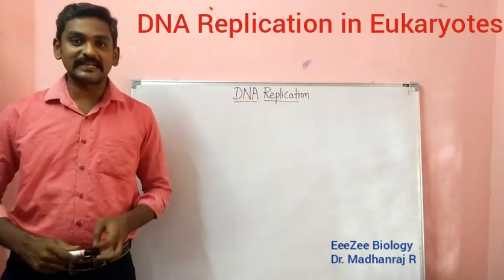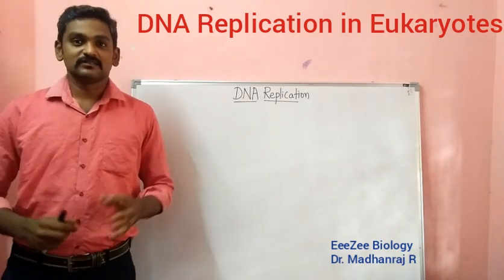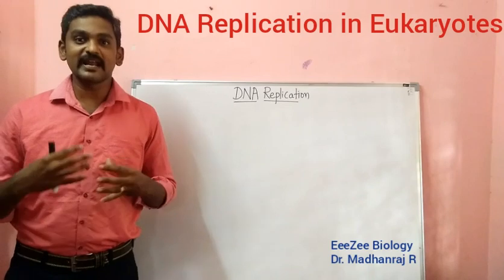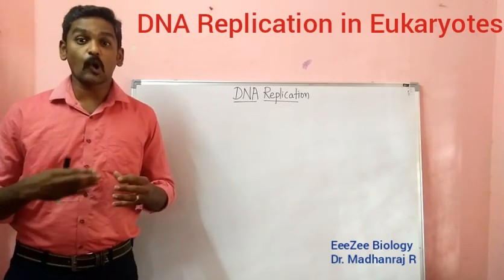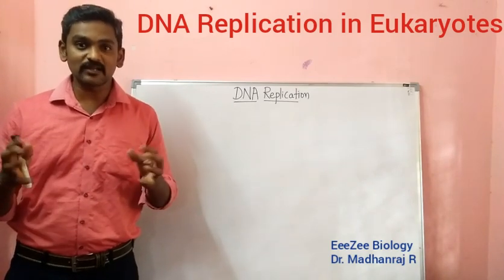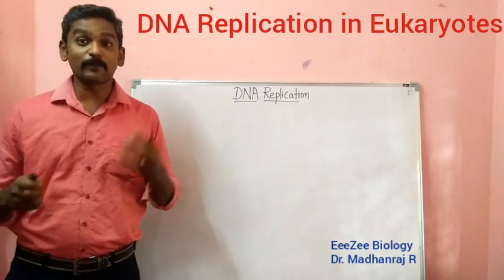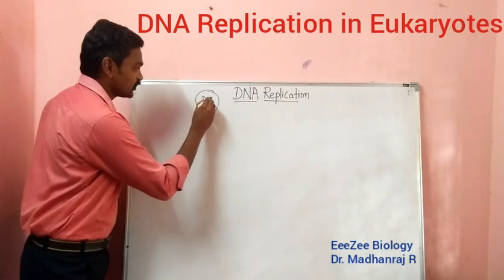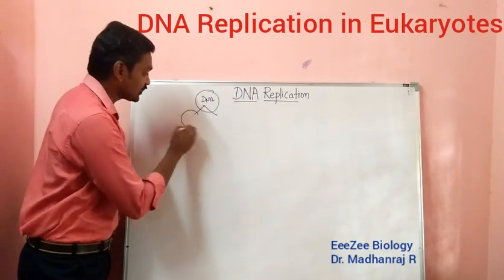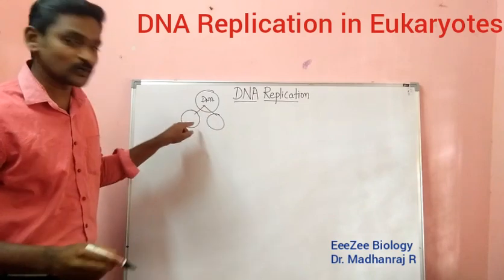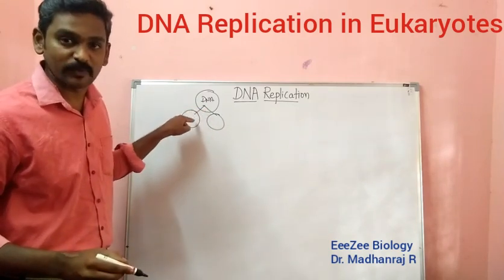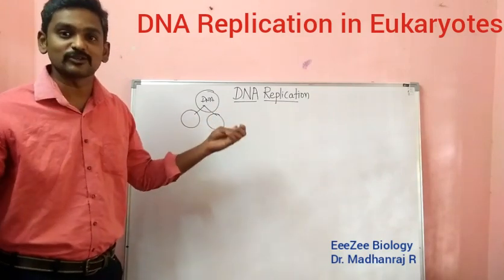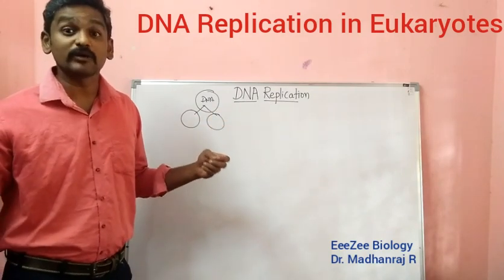As I already said, in the central dogma of molecular biology, replication is an important process because our genetic material, DNA, has to be replicated, it has to be copied. Only then will each and every cell get the exact genetic material from the parent cell. Imagine a cell which has DNA. When it divides, it produces two cells, and the same copy of the DNA should be transferred to both. Again, these two cells will divide into 4 cells, then 8 cells, and so on. This is called mitotic division.